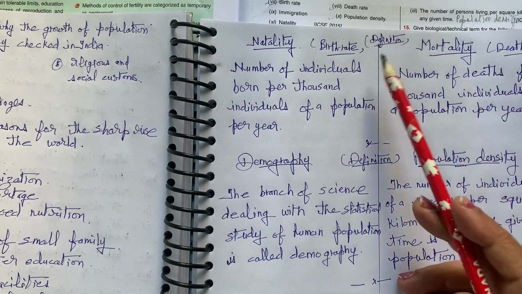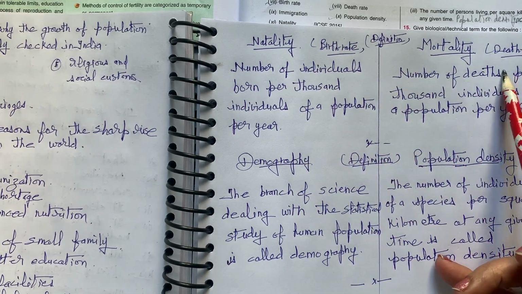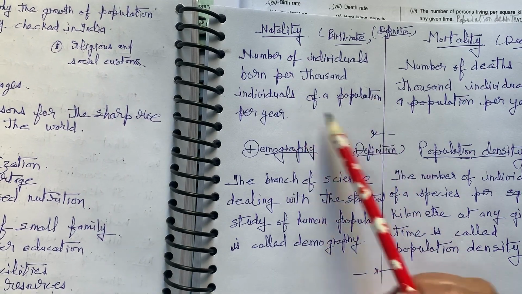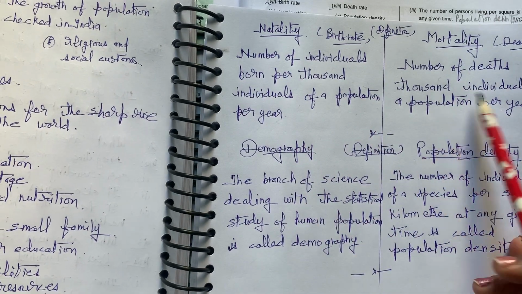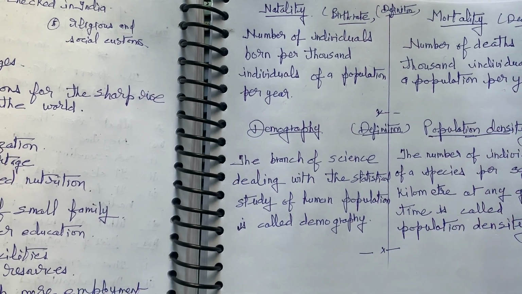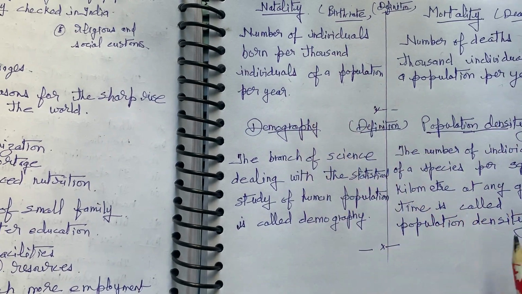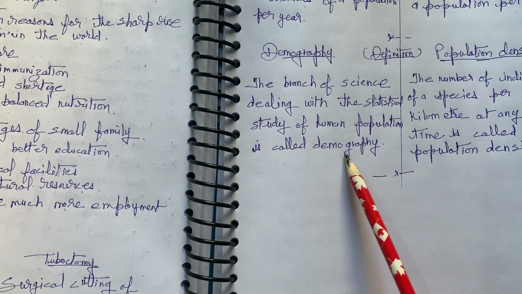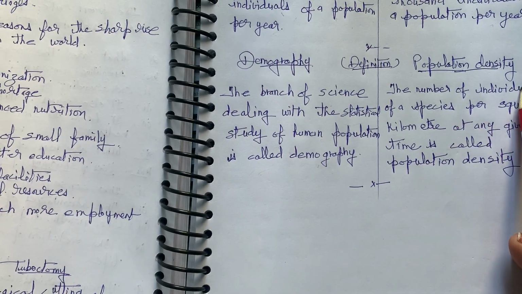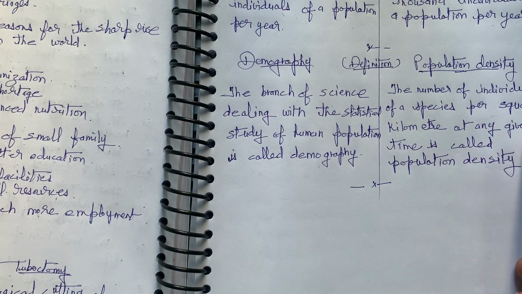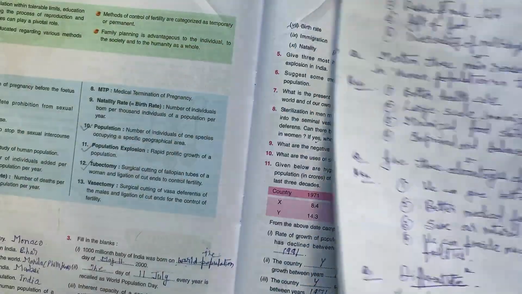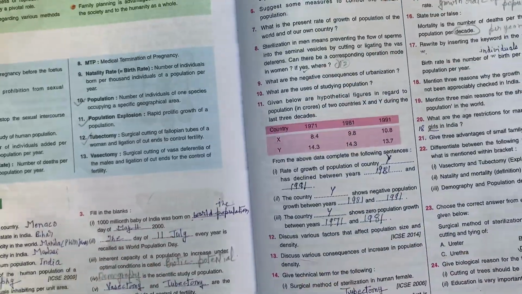natality and mortality, which is the birth rate, death rate. We have discussed earlier also. Number of individuals born per thousand individuals of a population per year. Number of deaths per thousand individuals of a population per year is called mortality. This is natality. Demography, the branch of science dealing with the statistical study of the human population, is called demography. And population density, the number of individuals of a species per square kilometer at any given time, is called population density, right? Now here just we see the other question.